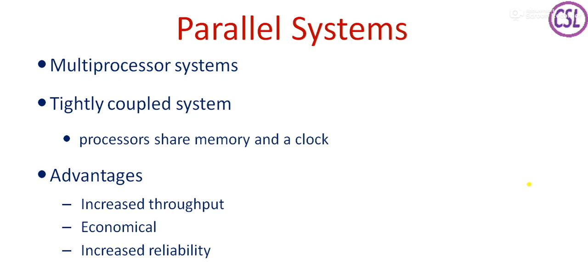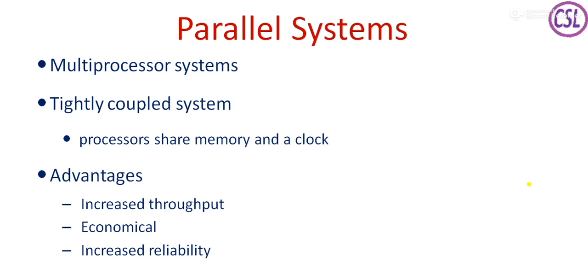But here that is not the case. In one system, we may have multiple processors, and all the processors share the memory and the clock. So one task is divided among multiple processors, but all share the same memory and clock. And what is the advantage?